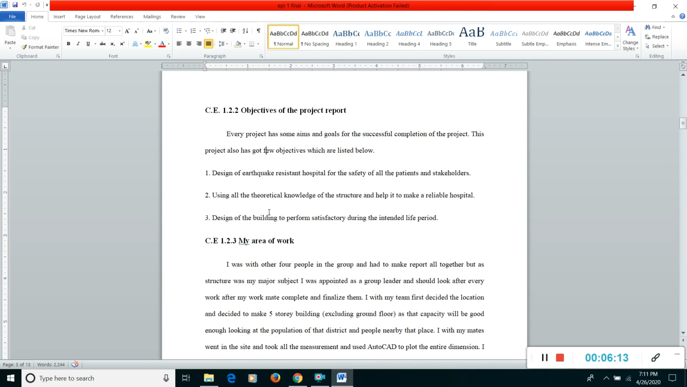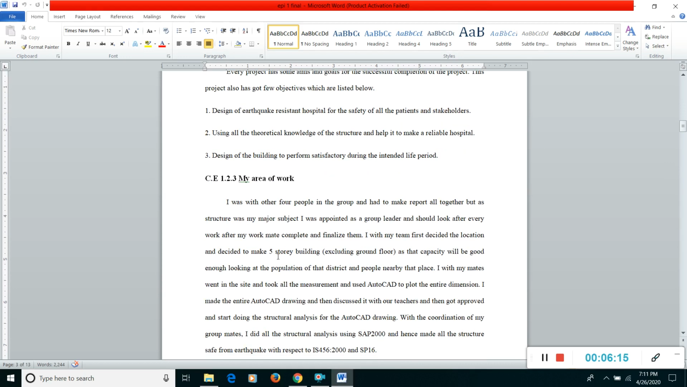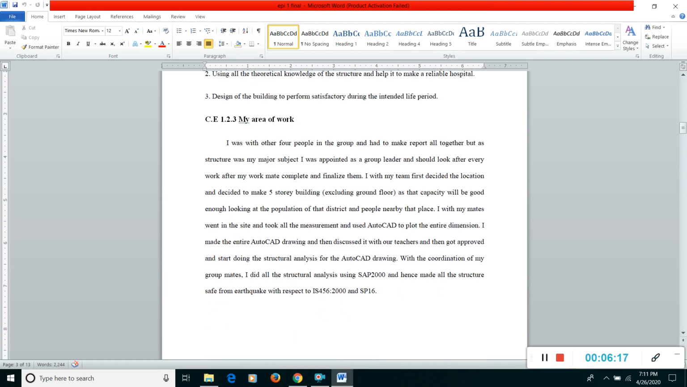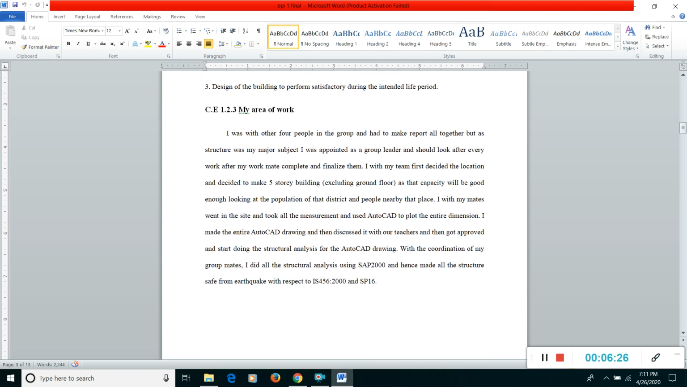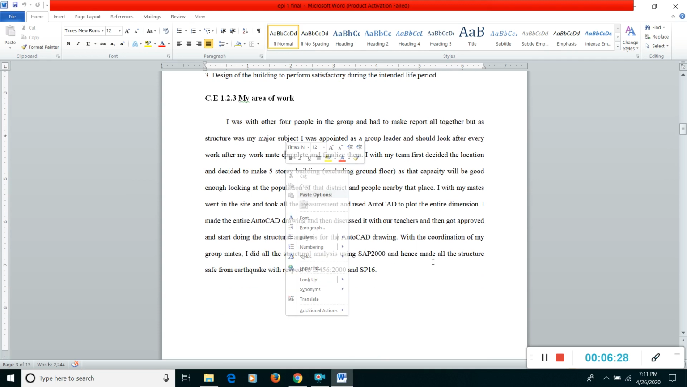Suppose you work somewhere, you have a goal, that's it. And my area of work, so out of the project, what was my work? In career episode 1.2.3, I wrote whatever I did for the project. What I wrote was that it was situated in the Kathmandu Valley with a 5-story building, excluding the ground floor.